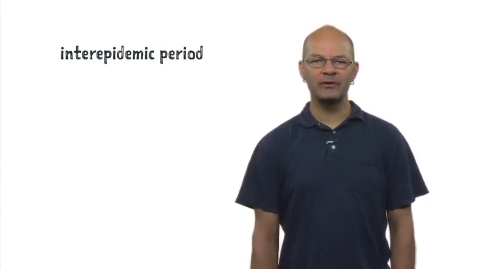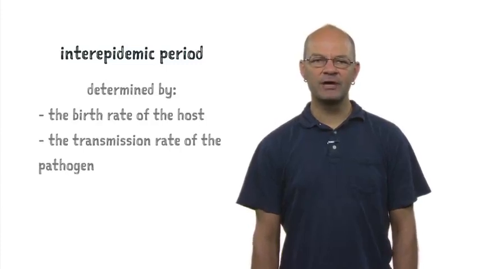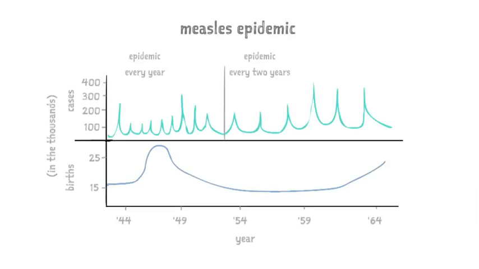The inter-epidemic period, which is often very predictable in large cities, is determined by the birth rate of the host and the transmission rate of the pathogen. Increasing either of these characteristics leads to faster cycles. For measles, we saw a manifestation of this in many European countries after the Second World War. During the baby boom, birth rates increased by as much as 30%. There followed a decade of annual epidemics before the birth rate returned to the normal of about 20 births per 1,000 individuals per year, and the inter-epidemic interval reverted to major outbreaks every 2 years.